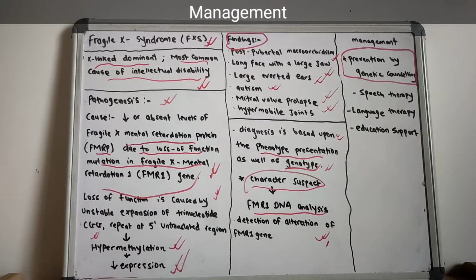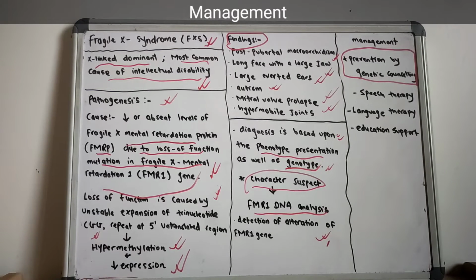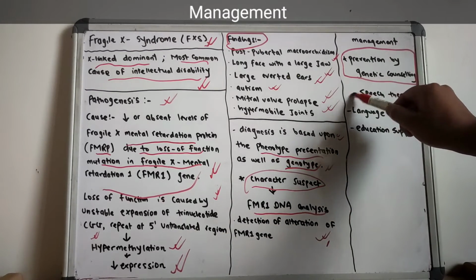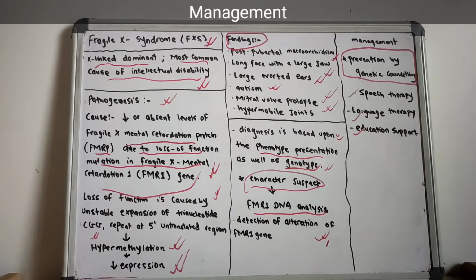For the person with Fragile X syndrome, we can ease their daily life activities with speech therapy, language therapy, and educational support. These three things are very important.